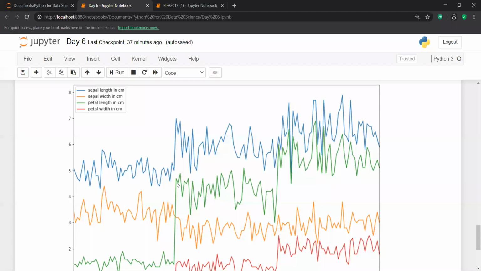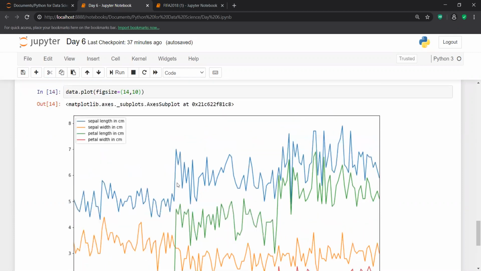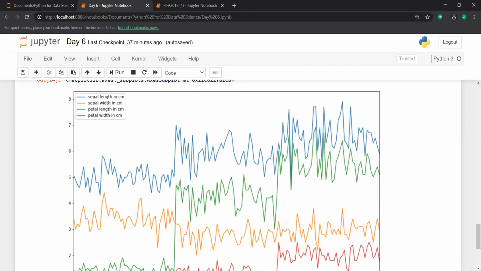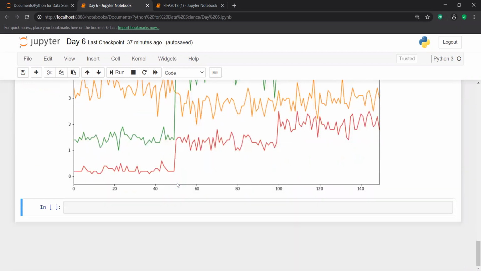Which feature gets the highest variation? Petal length has the highest variation. So yes, you can get this kind of insight with a simple line plot. I think till this part everyone is able to understand the line plot.